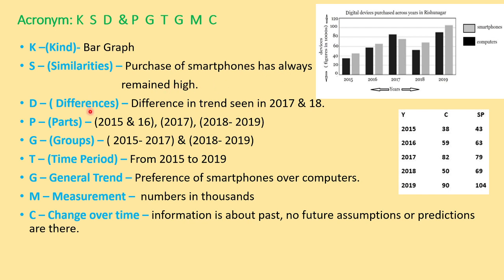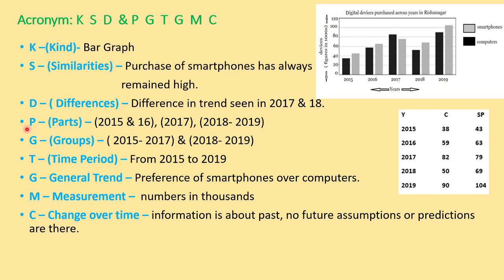Now D से डिफरेंसेस हैं. डिफरेंसेस क्या नजर आ रहे हैं? नो, हमें डिफरेंसेस 2017 में और 2018 में नजर आ रहे हैं. So here you can see, इसमें sale of computers that is more than that of the smartphones, whereas everywhere else the sale of smartphones is higher. So 2017 is important and 2018 is important because in 2018 the sale of both these things has decreased as compared to others. So these 2 years, they're important in case of differences. So we will write it here.